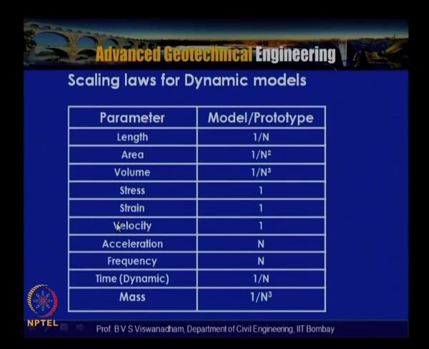These are summarized here: stresses and strains are identical, velocities in model and prototype are identical, acceleration in model is n times that in the prototype, frequency is n times that of the prototype, the time for dynamic events is 1 by n times, and mass subjected to this excitation is 1 by n cube times. That means if you have a very large chunk of mass subjected to strong motion in the field, that structure can be reduced by 1 by n cube, and the same structure can be subjected to equivalent motion, so that we get the identical response of a field structure under consideration in the centrifuge model.